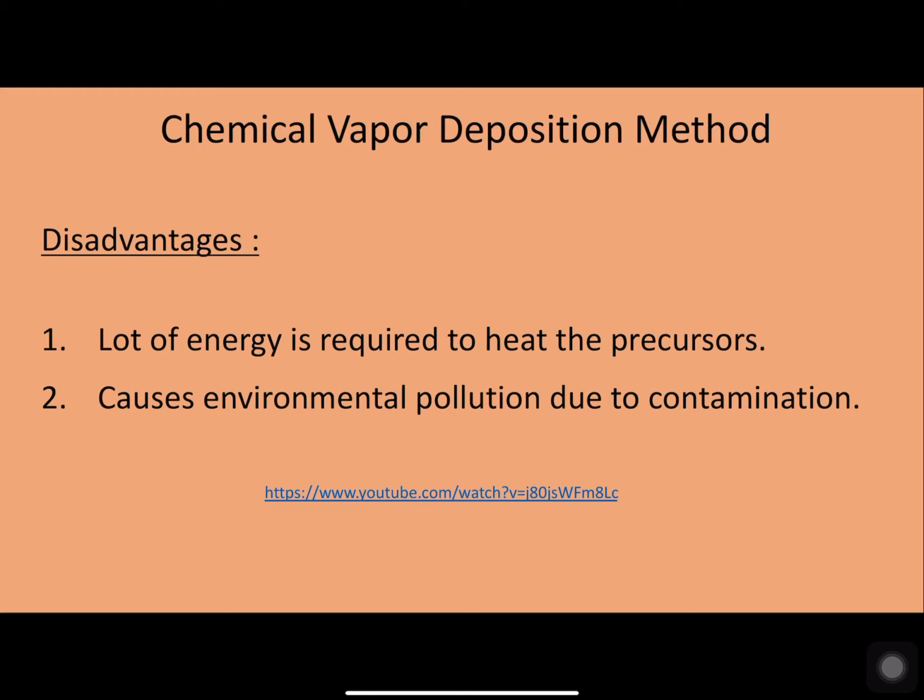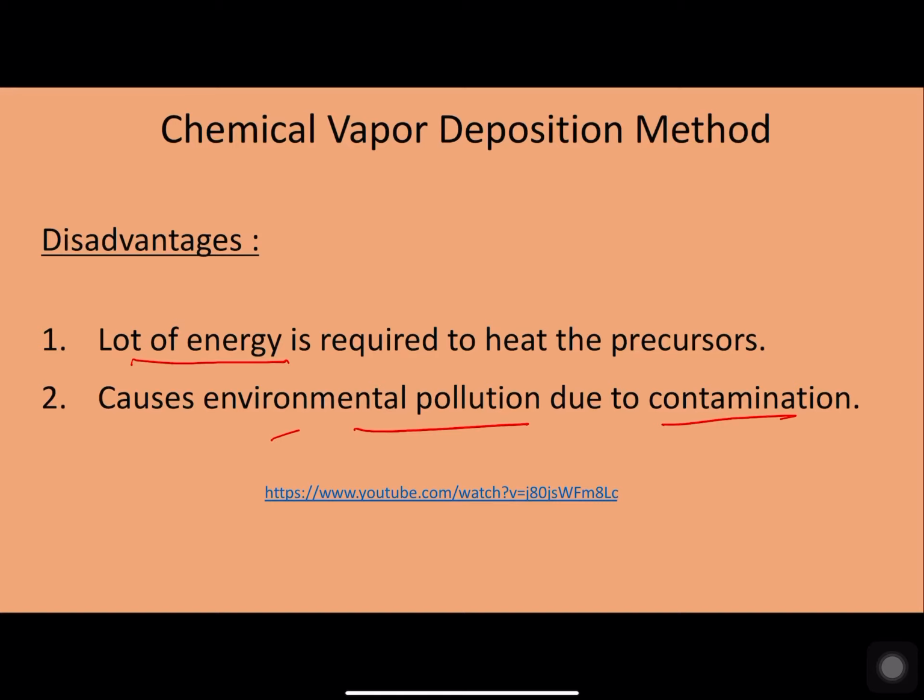While this particular method also has some disadvantages. Here it requires a lot of energy to heat the precursors. So a lot of energy is required in this case. Also, the other gases that come out of the condensation chamber cause some contamination or some pollution to the environment. So these are some of the disadvantages of this method.